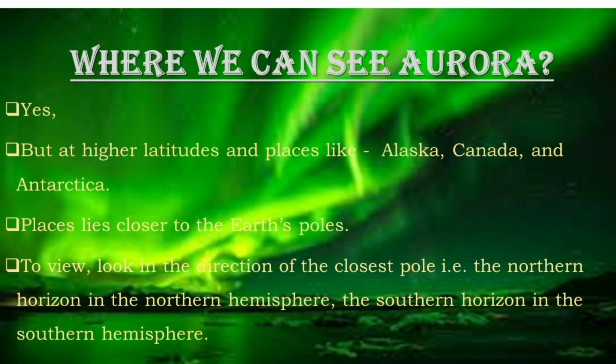Now the question arises in your mind, can we see them anywhere? The answer is, yes, exactly. They are more frequent at higher altitudes and in places like Alaska, Canada and Antarctica, closer to the Earth's poles. Occasionally, they have been seen closer to the equator and even as far south as Mexico. To view them, look in the direction of the closest pole, that is the northern horizon in the northern hemisphere, the southern horizon in the southern hemisphere.